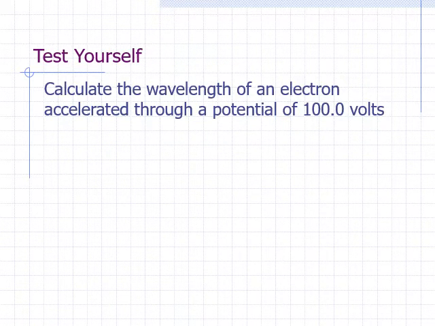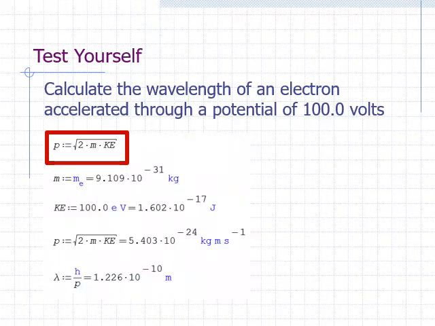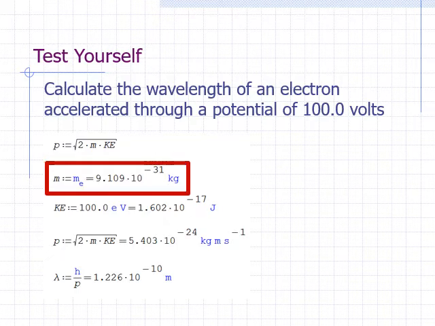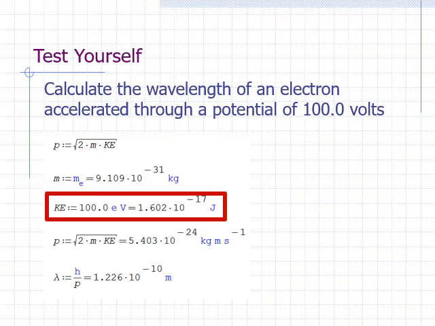Calculate the wavelength of an electron accelerated through a potential of 100.0 volts. We can calculate the momentum of the electron from its mass and kinetic energy. The momentum is equal to the square root of 2 times the mass times the kinetic energy. An electron has a mass of 9.11 times 10 to the negative 31 kilogram. If the electron is accelerated through a potential of 100 volts, then assuming it starts from rest, its kinetic energy becomes 100 electron volts, or 1.602 times 10 to the negative 17 joules.